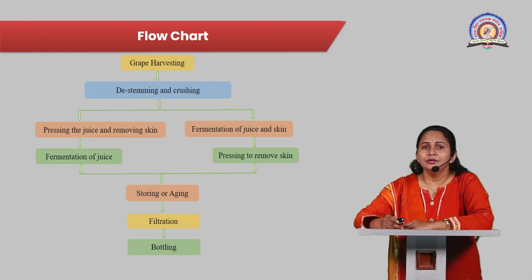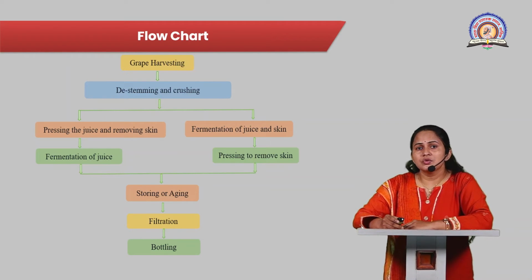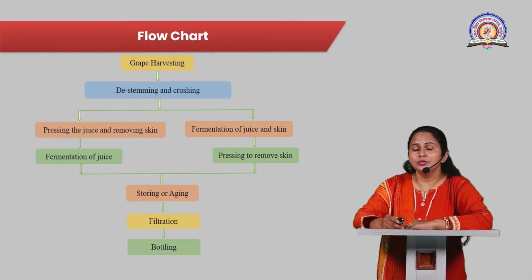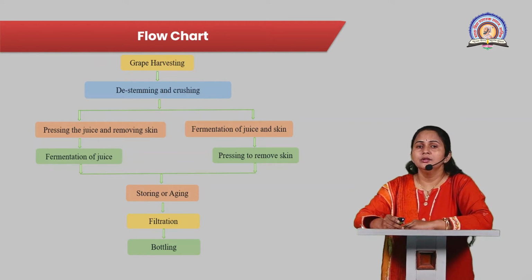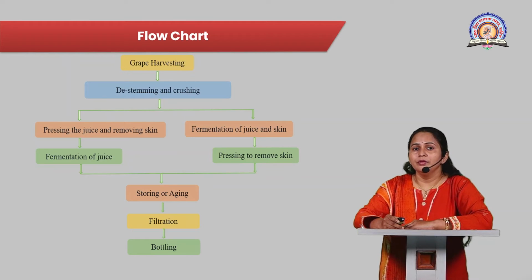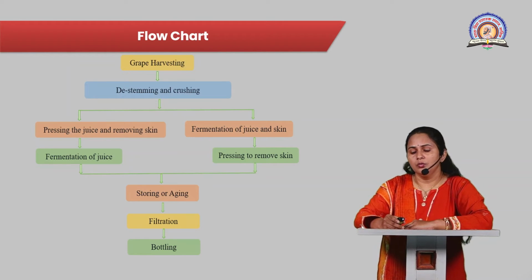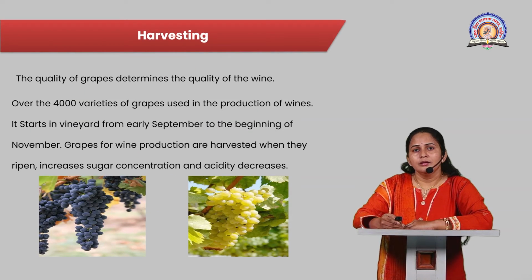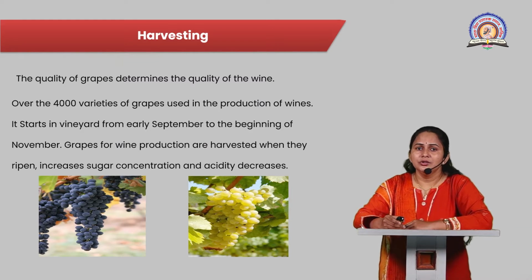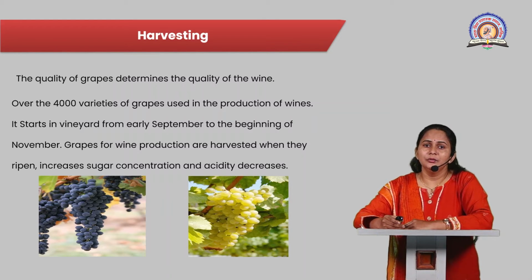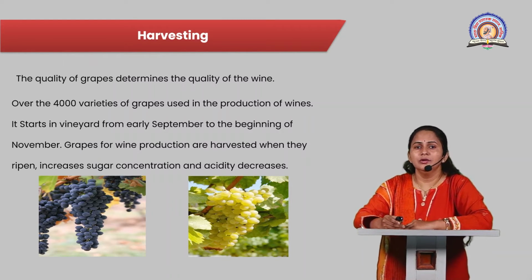Now, after the fermentation process, the wine is stored or sent for the aging process. The next step is the filtration of wine. After the aging, the wine is filtered by means of various types of filters or by the racking of the wine. And the last step is the bottling. Now let us elaborate all the terminologies and basic steps involved in the winemaking process.